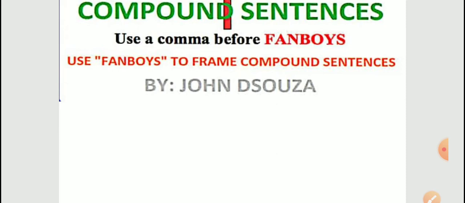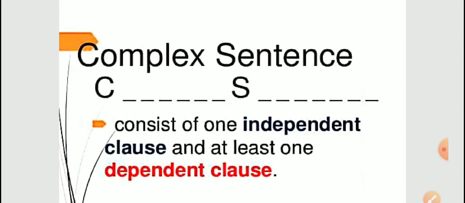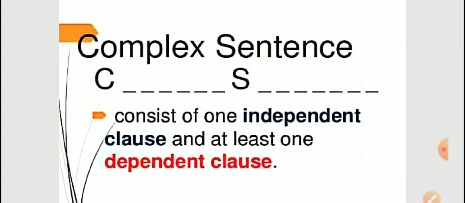So to frame a compound sentence, it is necessary or useful. Clear? So next one is a complex one. Complex sentences consist of one independent clause and at least one dependent clause. इसमें क्या होता है कि one independent clause is there, that is called principal clause, and one dependent clause is there, that is called subordinate clause.